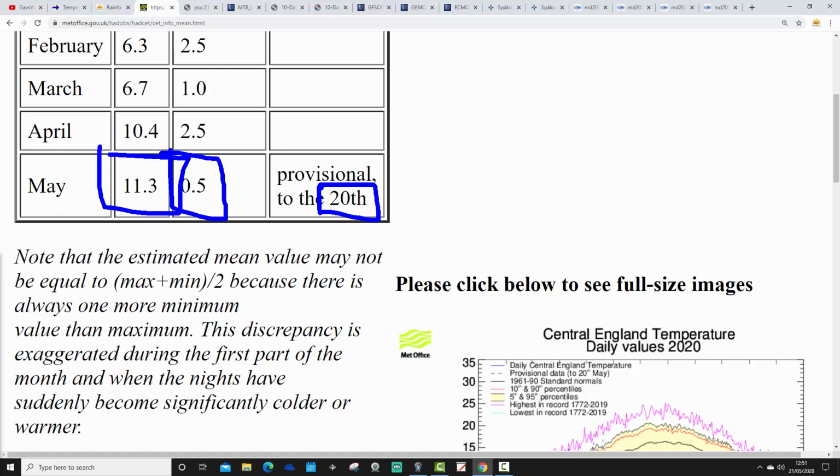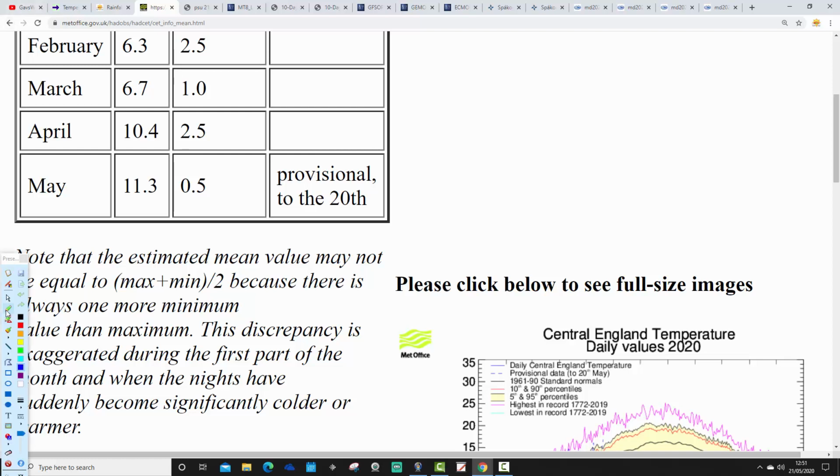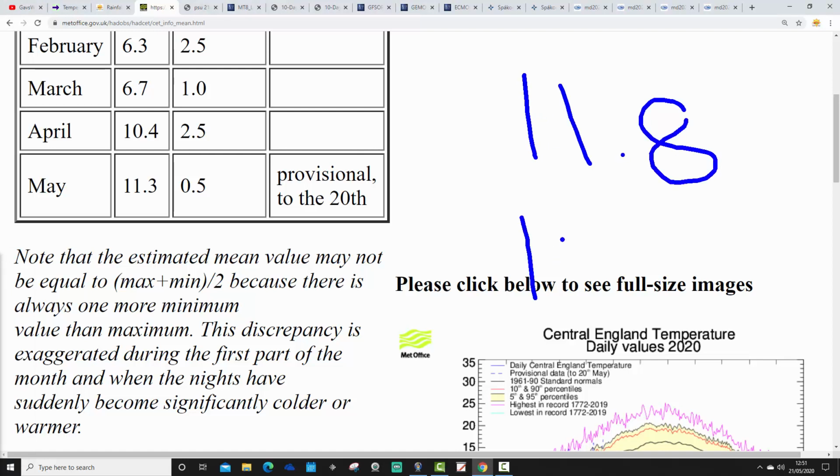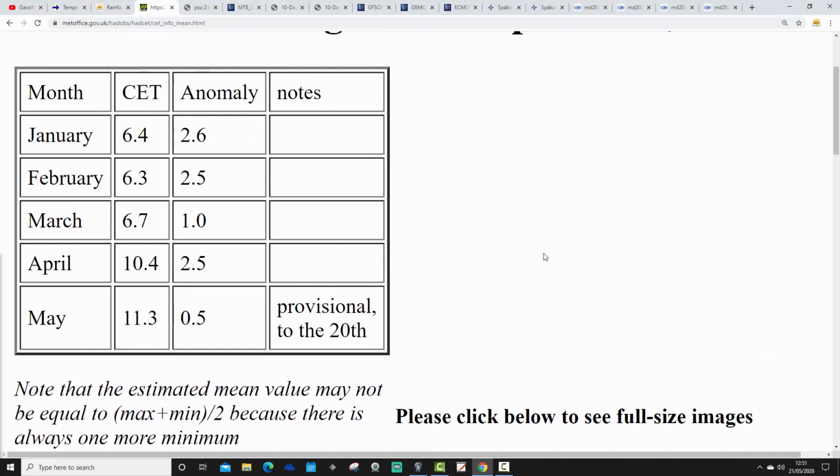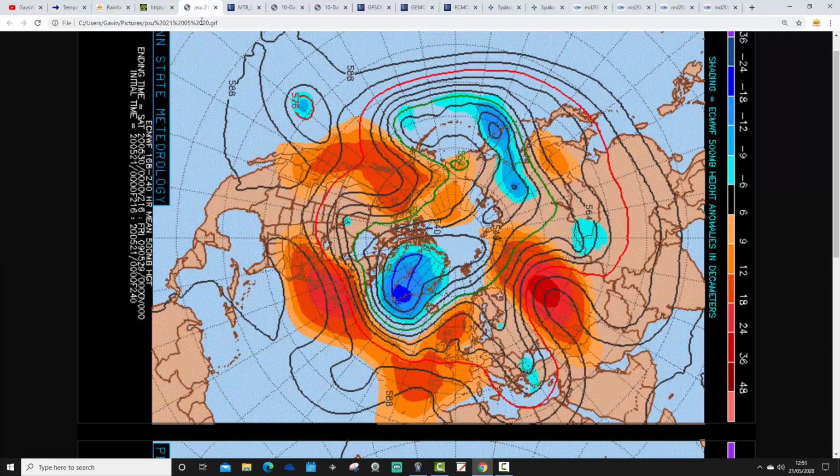Obviously it's going to go up more over the coming days, but it doesn't look like it's going to be excessively hot, I wouldn't have thought, but it is going to be above average. I think we'll probably finish up somewhere around high 11s to low 12s. So let's say somewhere from 11.8 to maybe 12.3, something like that. So it's going to be a warmer than average month, not as excessively above average as some of the months this year. It won't be as above average as April, I would have thought, or January or February. But we'll see where that comes in at the end of the month, of course.